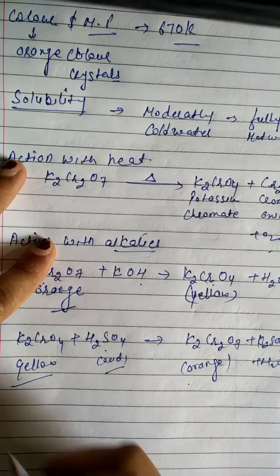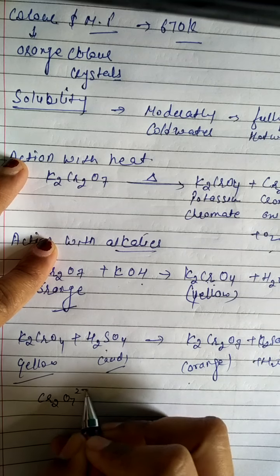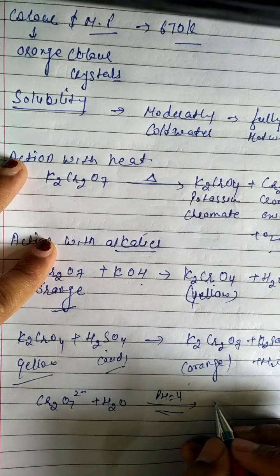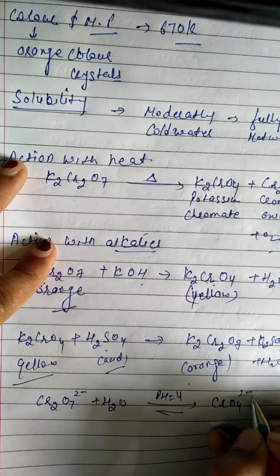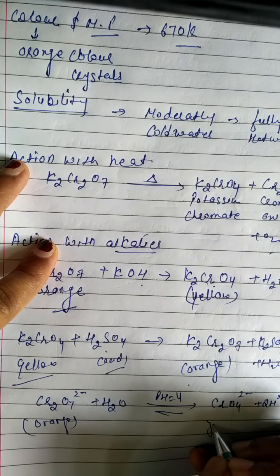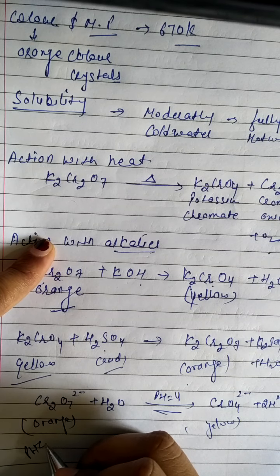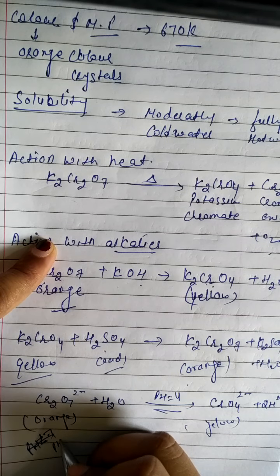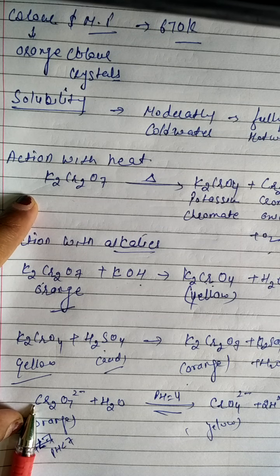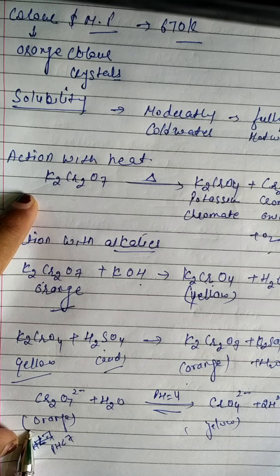From the above, we can say that K2Cr2O7, if the pH value is less than 7, then we get dichromate ions, and dichromate ions are of orange color.